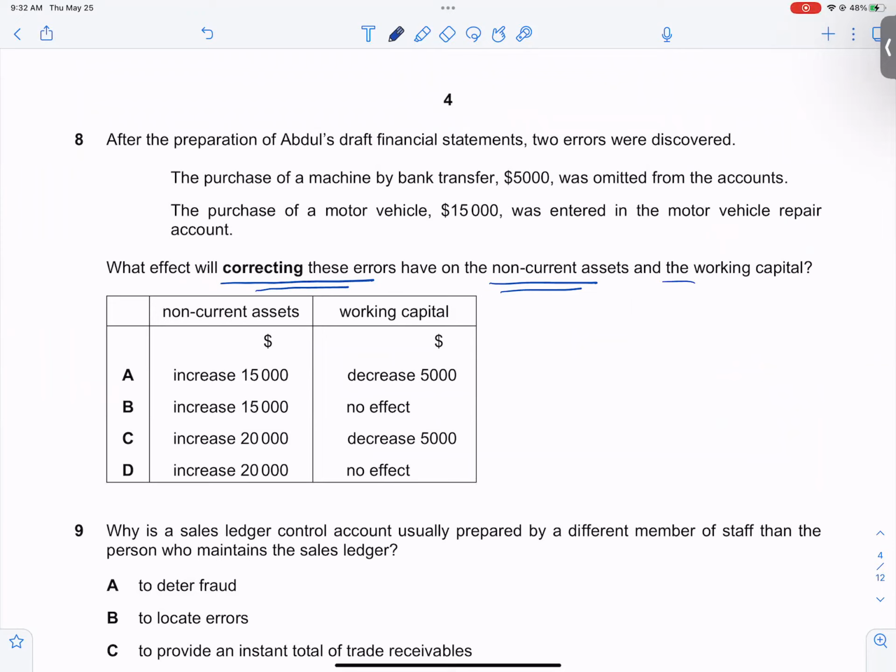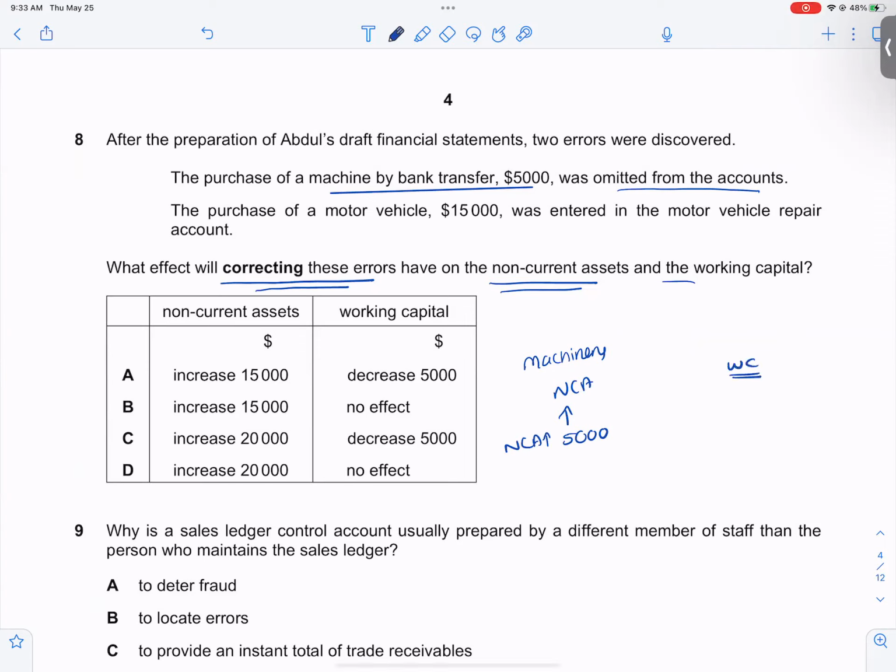I have purchased a machinery by bank transfer, 5,000, and it was omitted from the books of accounts. Machinery is a non-current asset and my non-current asset is going up by 5,000. I have not recorded it, so I have to record it. So the non-current asset will increase by 5,000.